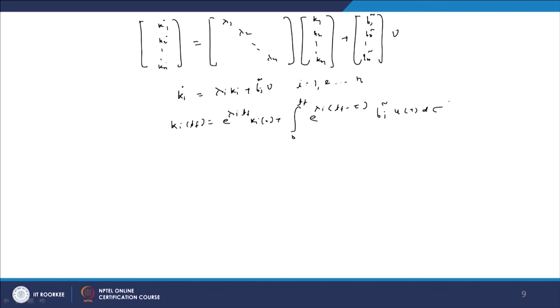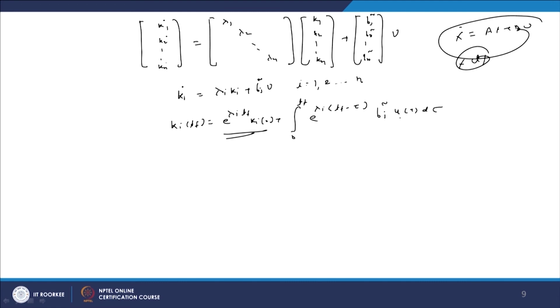Now, just like x dot equals Ax plus Bu, where we determine x of t, here we are defining ki of Tf, the final time, equal to e raised to lambda i Tf times ki(0). This is our unforced part and this is the forced part. Now, we simplify this.